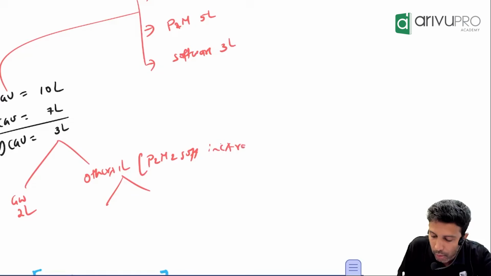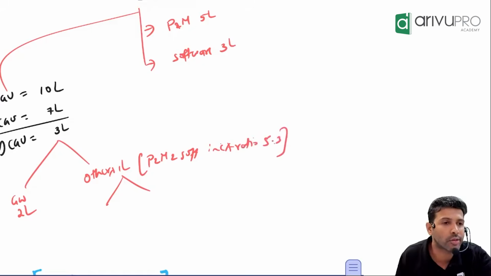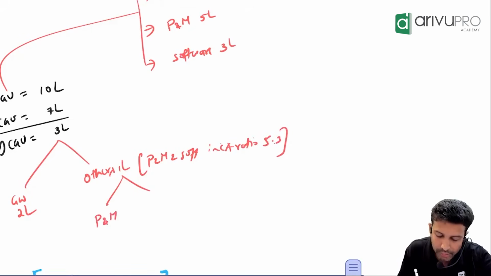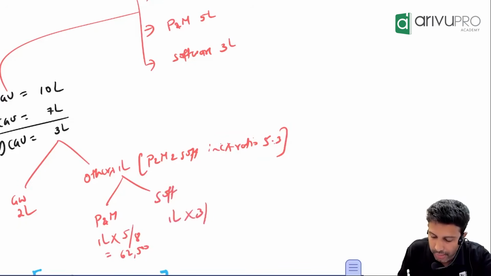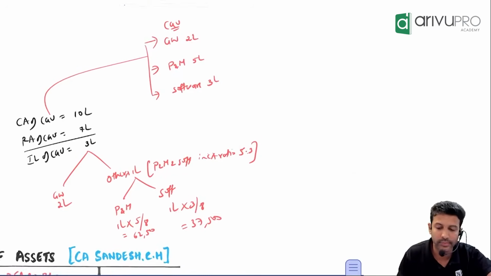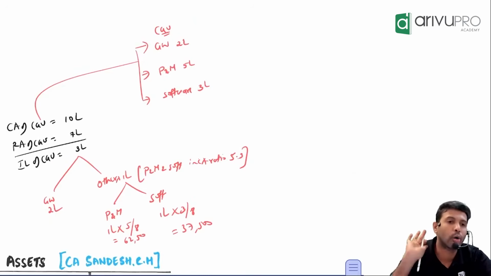In carrying amount ratio. What is their carrying amount? 5 lakh is to 3 lakh, or 5 is to 3. That means how much will you allocate to plant and machinery? 1 lakh in the ratio of 5 is to 3. 1 lakh into 5 by 8 is how much? 62,500. How much will you adjust against software? 1 lakh into 3 by 8, which is 37,500. Like this you will allocate. Done. This is the whole concept.